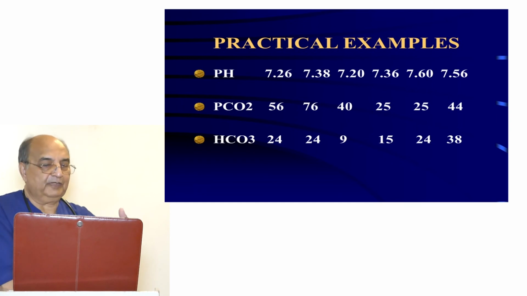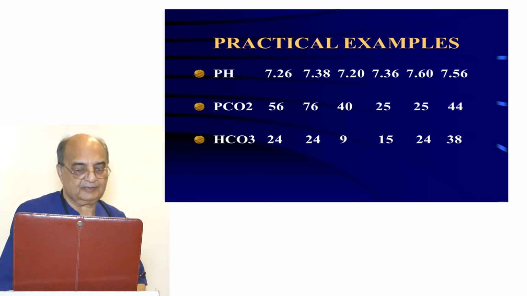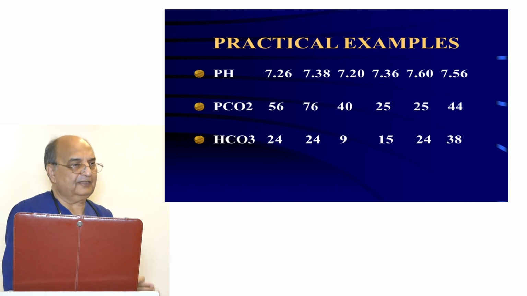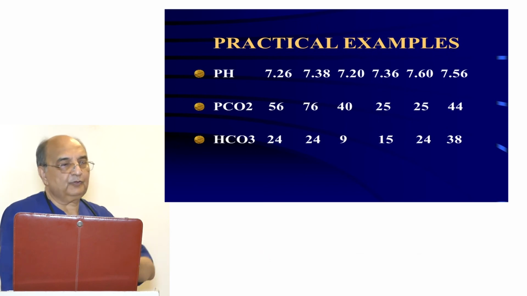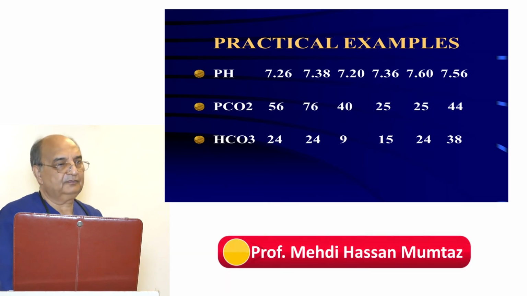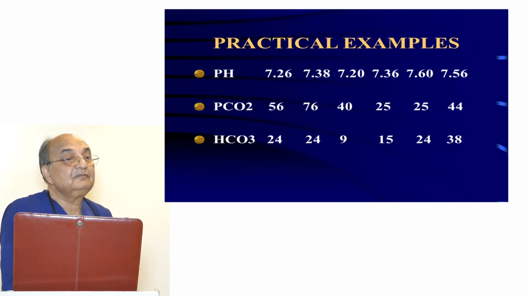Now, I'll give you some simple ones first, then we'll go into complicated ones. pH is 7.26, PCO2 is 56, bicarbonate is 24. What is this? pH is 7.25. What does it show? It shows acidosis, isn't it?